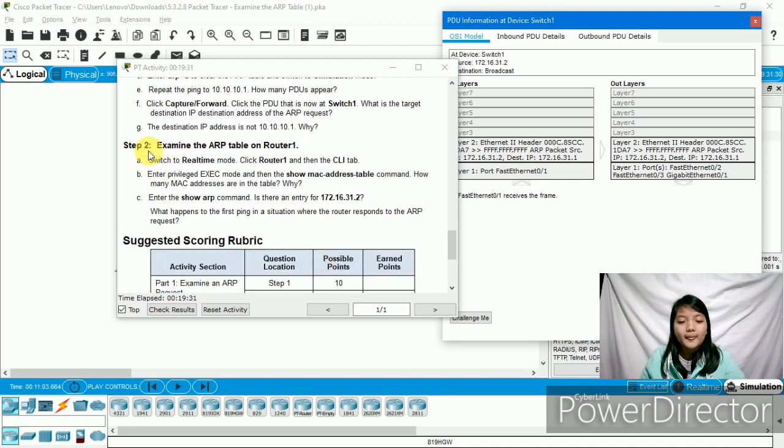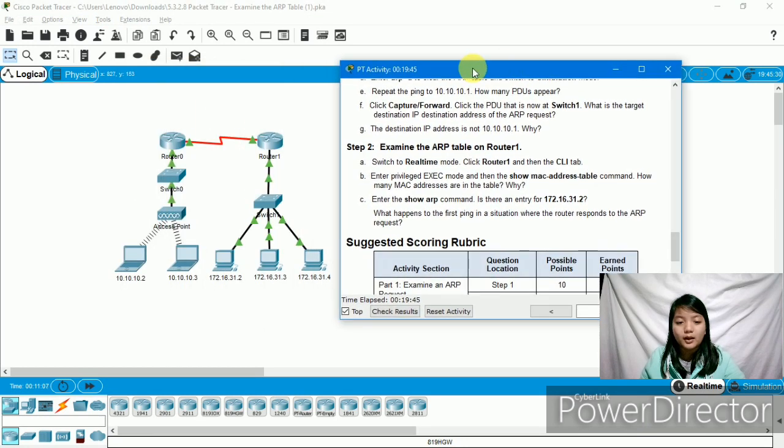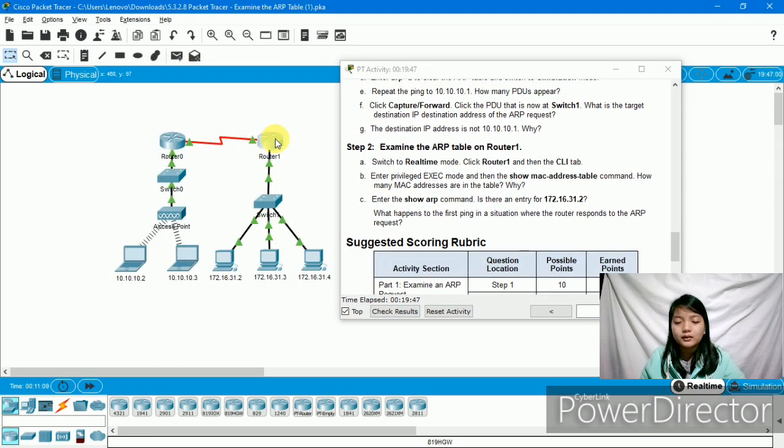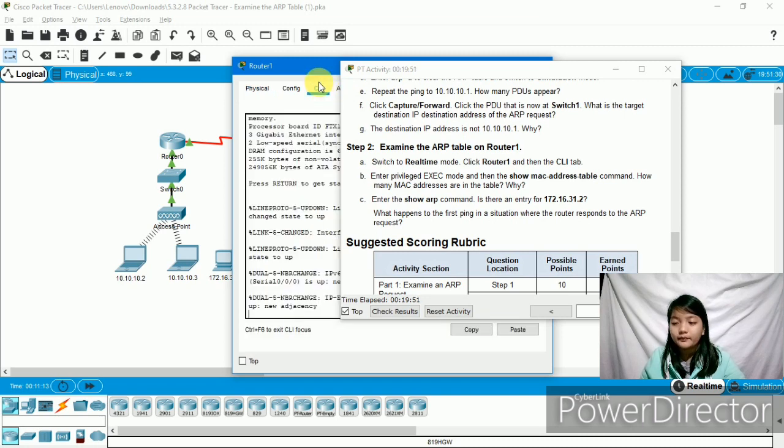Step 2, examine the ARP table on router 1. Switch to real-time mode, then click router 1 and then the CLI tab.